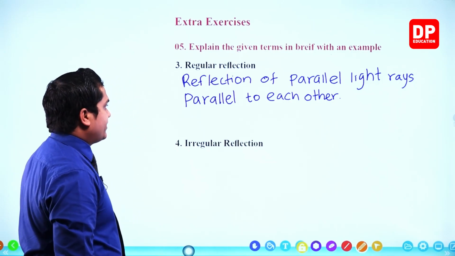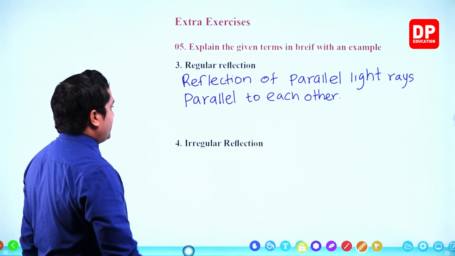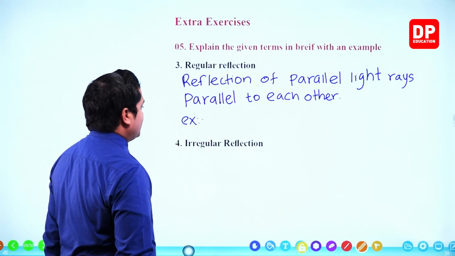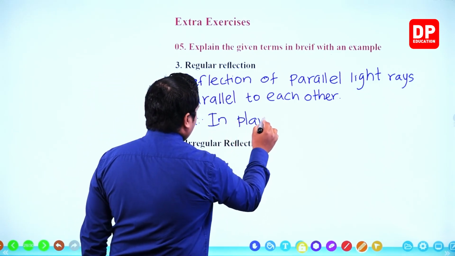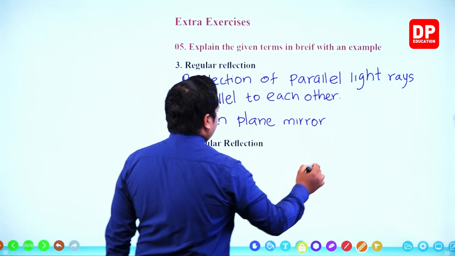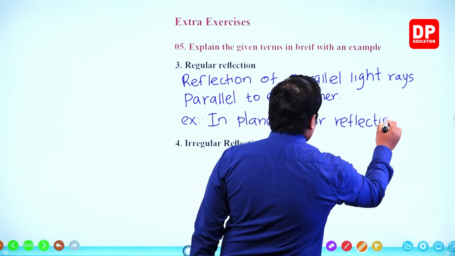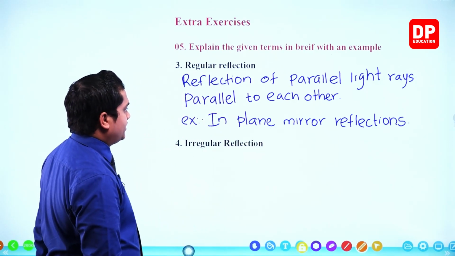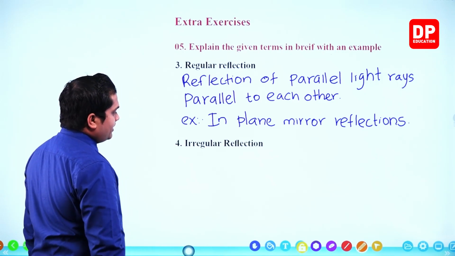Where we can observe the regular reflection is in plane mirrors. In plane mirror reflections, we can observe this. Then the next one, irregular reflection.